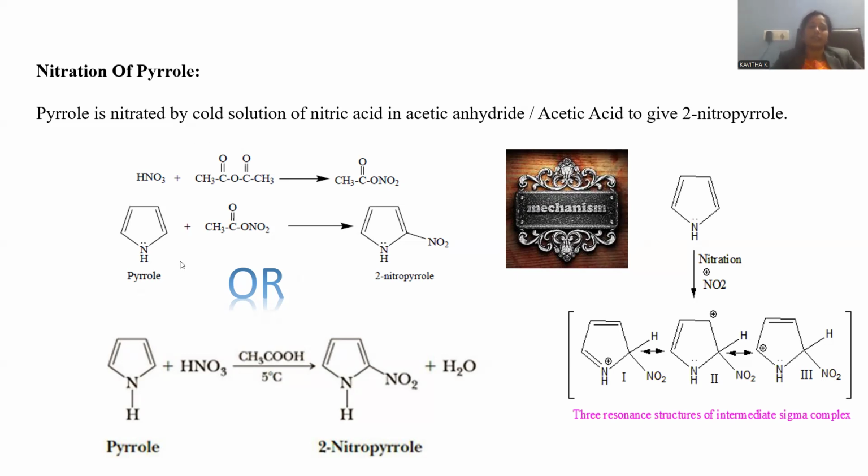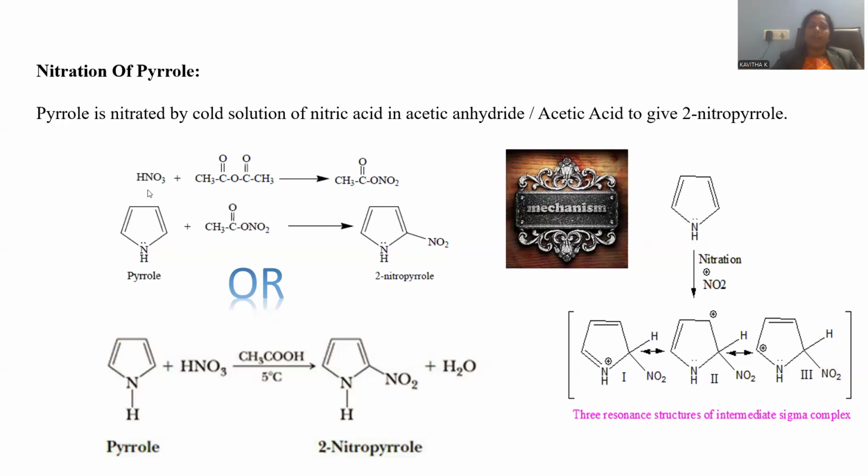Nitration is performed on the pyrrole. In order to perform the nitration, sulfonation, halogenation, acylation, we are not supposed to go for the conventional Friedel-Crafts. Rather, mild conditions are required. If standard conditions are applied, ring opening reactions proceed. Rather, we can go for extremely mild conditions in order to operate this reaction. Obviously, these molecules are hyperreactive, so mild conditions will give rise to the expected product. Otherwise, ring opening reactions are possible.